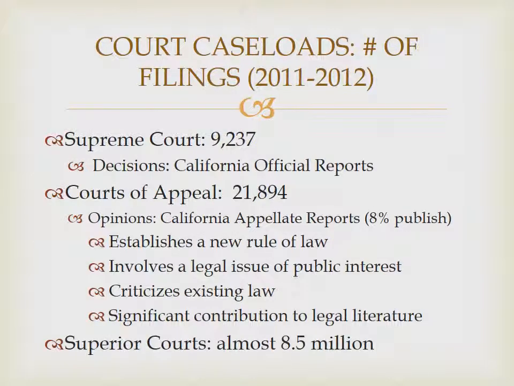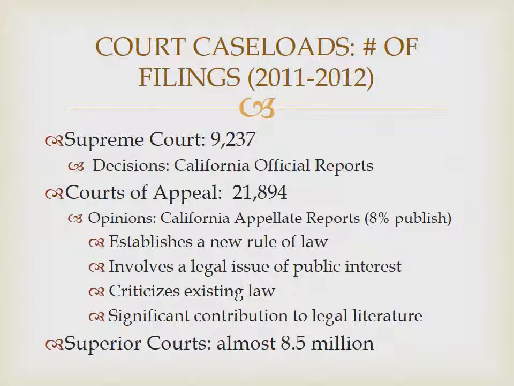This is the court caseloads for 2011 and 2012, and this is straight off the California Courts website. You can look them up at courts.ca.gov. The Supreme Court within this year did 9,237 filings, and this is for the fiscal year. Their decisions are published in the California Official Reports. So you can go into a law library, look up California Official Reports, and see their reported decisions.